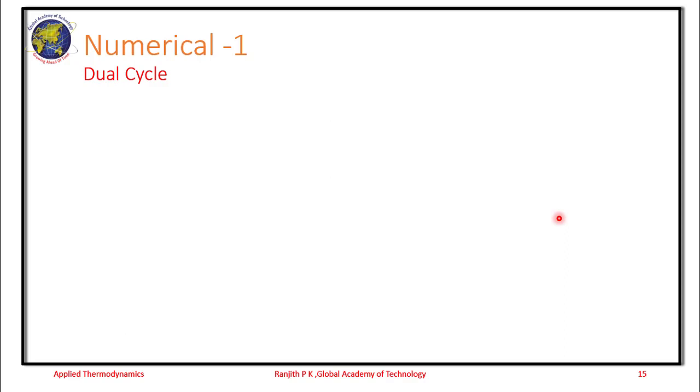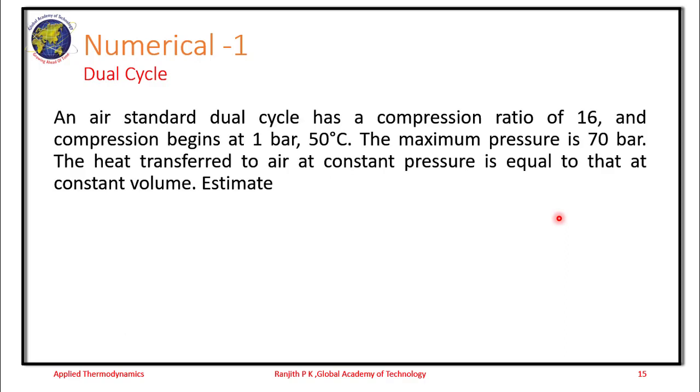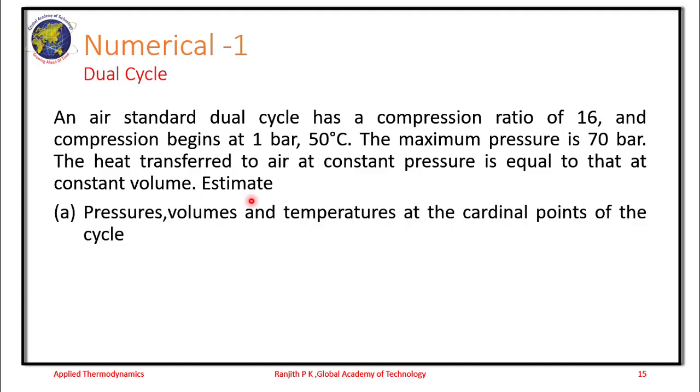We look at one numerical now. An air standard dual cycle has a compression ratio of 16 and compression begins at 1 bar, 50 degrees Celsius. The maximum pressure is 70 bar. The heat transferred to the air at constant pressure is equal to that at constant volume. Estimate the pressure, volume, temperature at cardinal points, and the cycle efficiency.